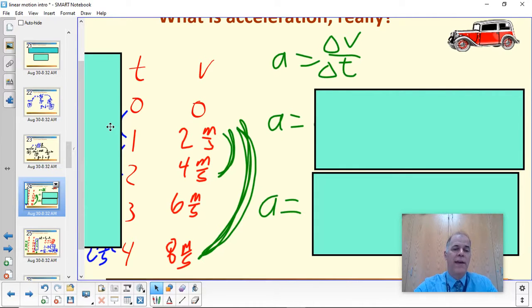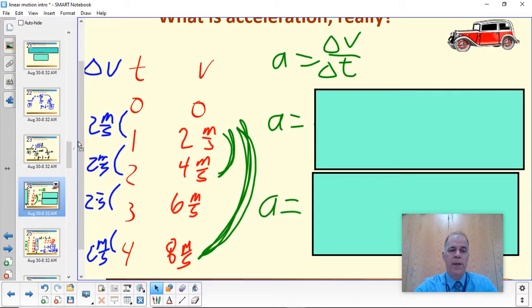Now, if we look at the change in speed, delta V, we see that in each time interval, our velocity is changing by 2 meters per second. You can see that clearly, so each moment the velocity is changing by 2 meters per second.